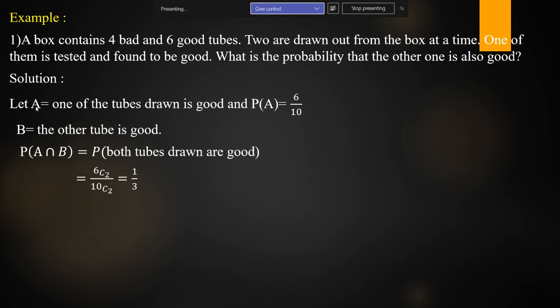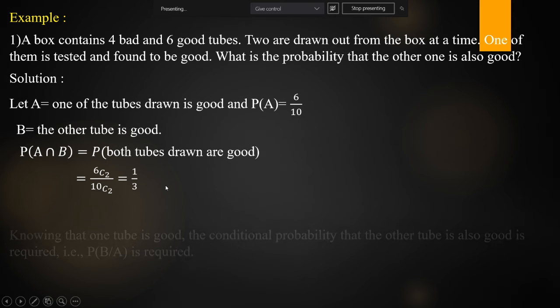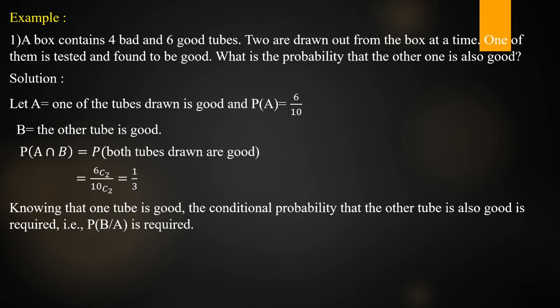P of B given A. Yes. For A given B, the probability of A we already know, so there is no need to find the conditional, and there is no restriction on it. So here we have to find the probability of B given A. What is the formula? Probability of B given A is P of B intersection A by P of A. Very good.